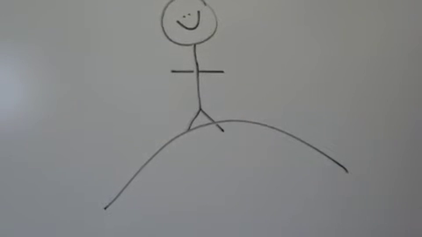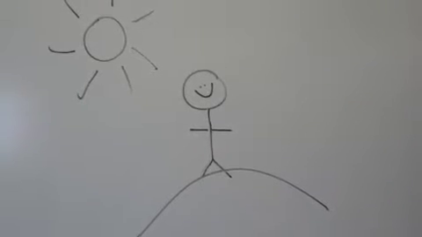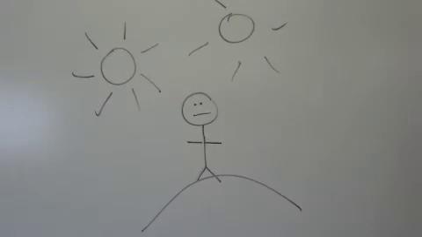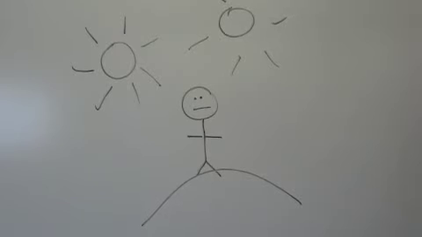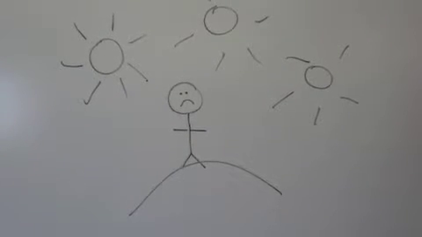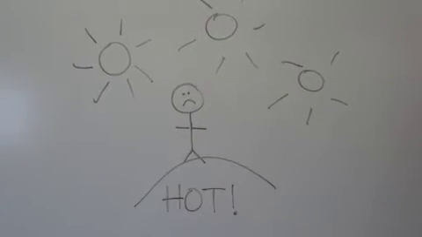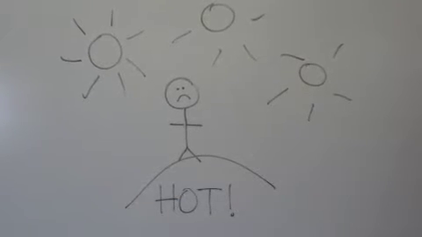There's a sun out, and so he's enjoying the nice heat of a July afternoon. Pretty soon, a second sun comes out, increasing the temperature and making it more difficult to stand the heat. Then, a third sun comes out, making it even more challenging to withstand.